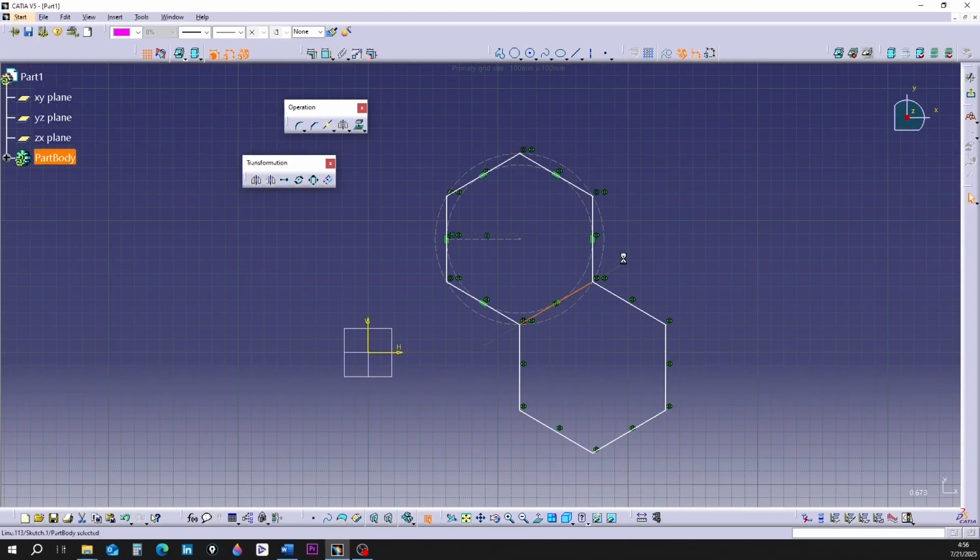Before making it 3D, you must make the common side a construction element.